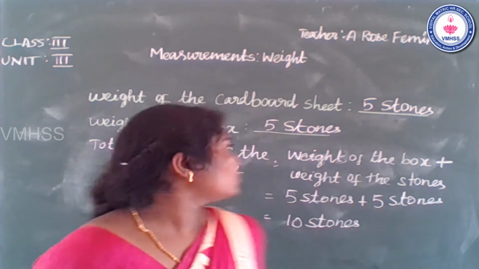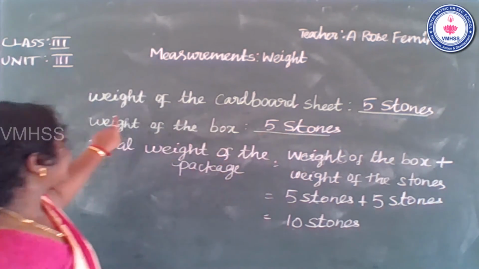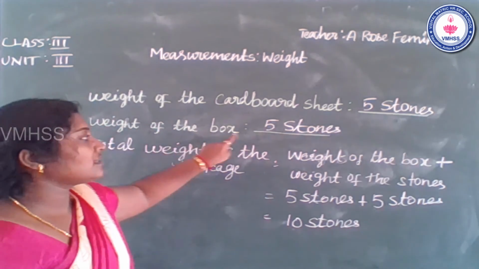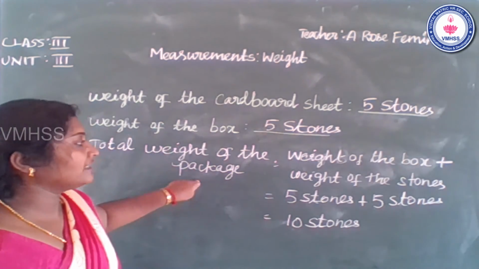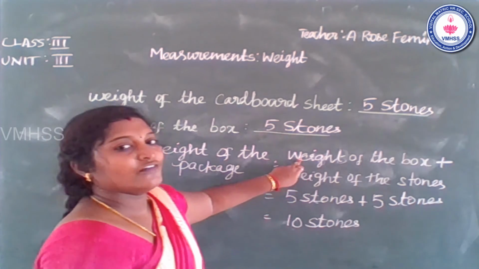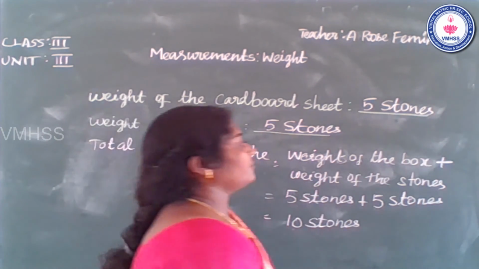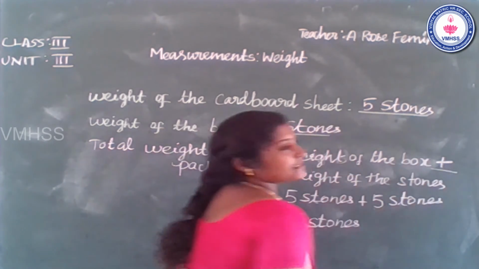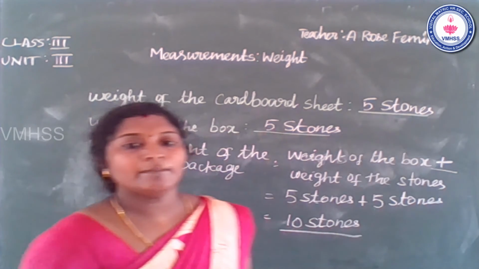First one, weight of the cardboard sheet, 5 stones. Second one, weight of the box is also 5 stones. Next one, total weight of the package. So the answer is weight of the box plus weight of the stones. Now we go to add. So 5 stones plus 5 stones. So answer, 10 stones.